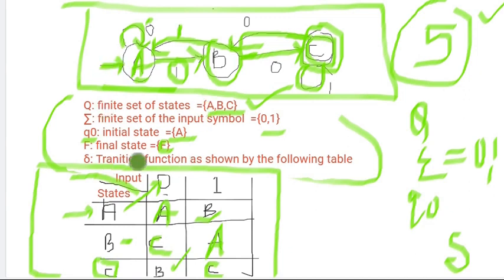And the final state is C. And the transition means going from one state to another state on a particular input, which is the transition function that we represent with the help of a table.